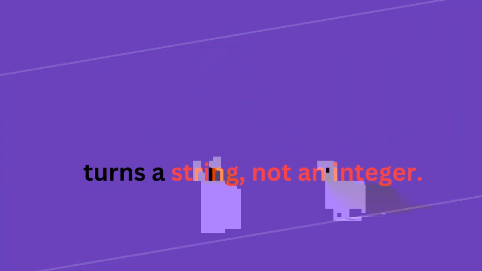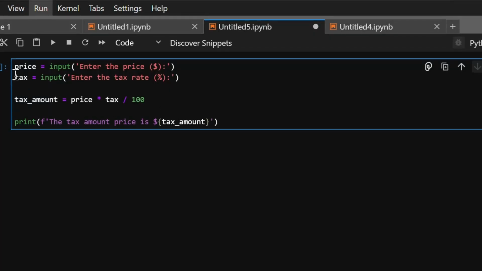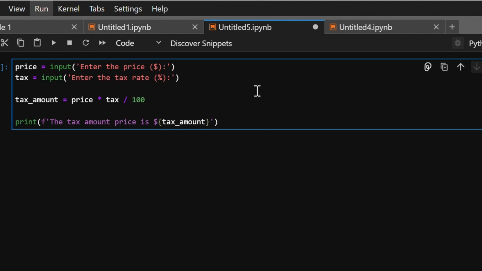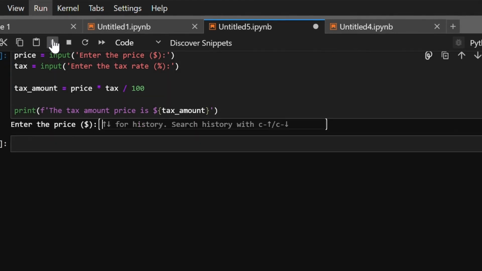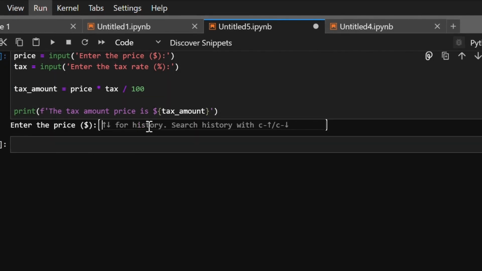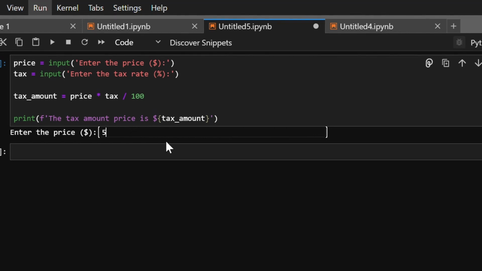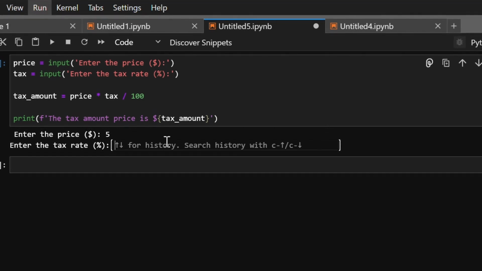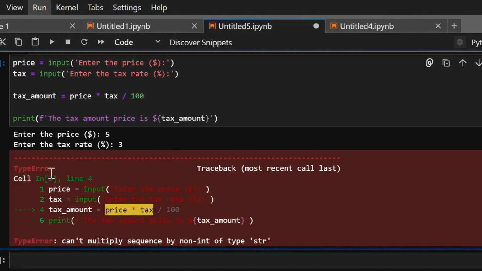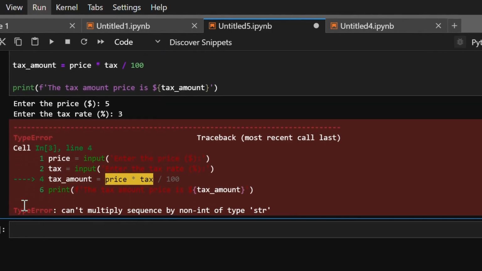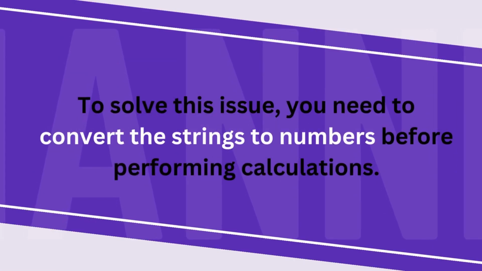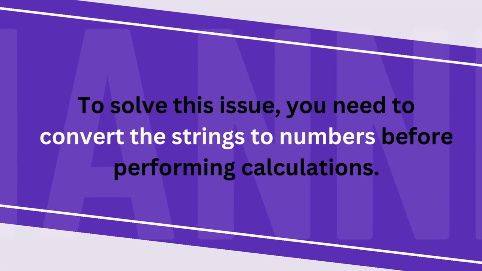The following example prompts you to enter two input values, net price and tax rate. After that, it calculates the tax and displays the result on the screen. Here is the code. When you execute the code and enter some numbers, you will get the following error. Since the input values are strings, you cannot apply the multiply operator. To solve this issue, you need to convert the strings to numbers before performing calculations.